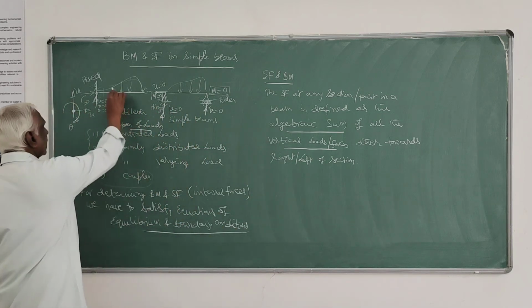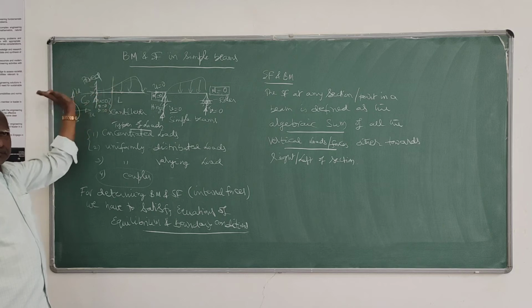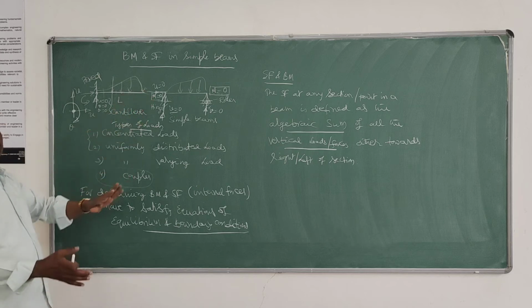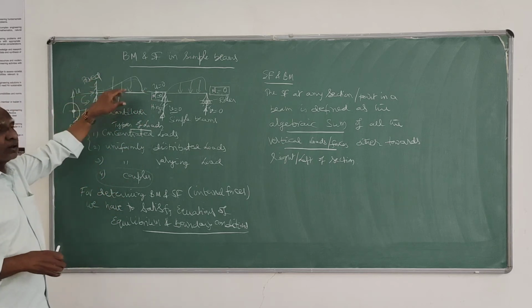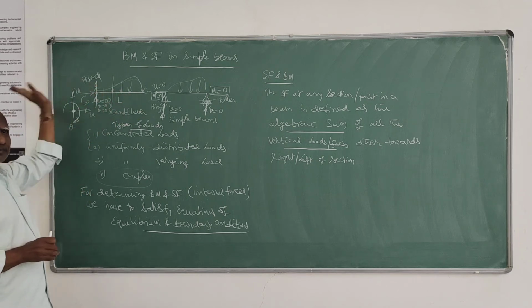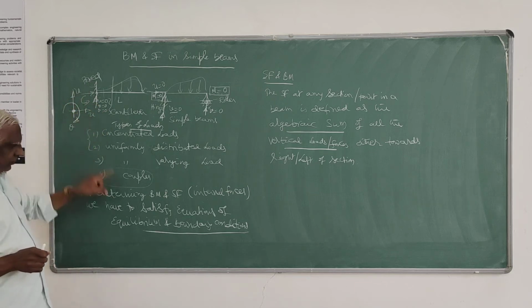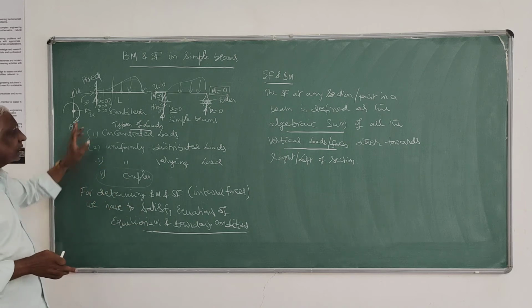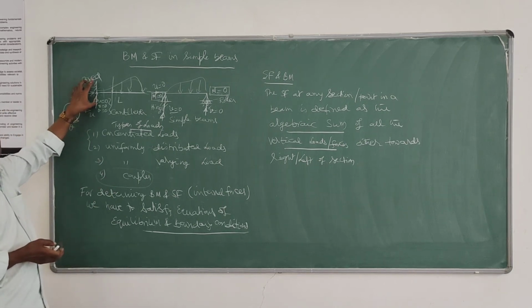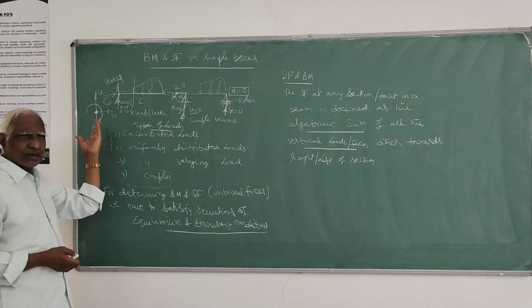At any point or section, if I want to determine the shear force, then I simply consider the left portion or right portion of that section. Find the algebraic sum of all vertical loads. That is as simple as the definition. Loads means including the support reactions. Support reactions come from the boundary conditions, as I just explained. First you have to evaluate the support reactions, then including them, you find the algebraic sum of the total forces, either towards left or right.